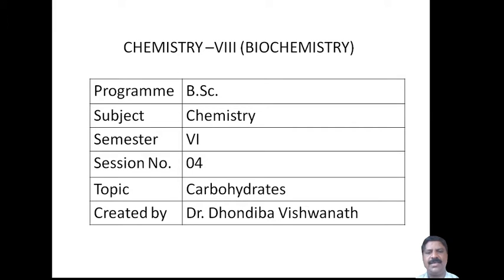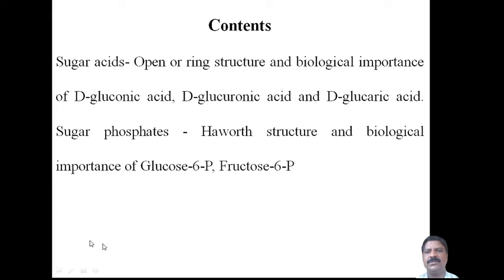In this session, I am going to discuss a continuation of the third session: sugar acids, then open or ring structure of sugar, and biological importance of D-gluconic acid, D-glucuronic acid, and D-glucaric acid. These are what you have to study in this open or ring structure and their biological importance.